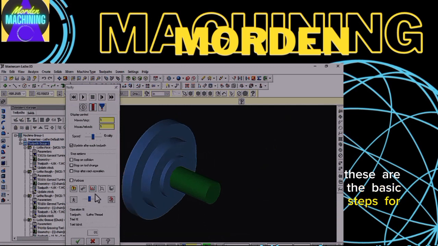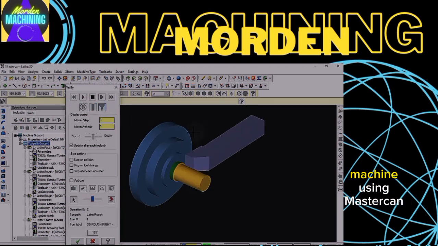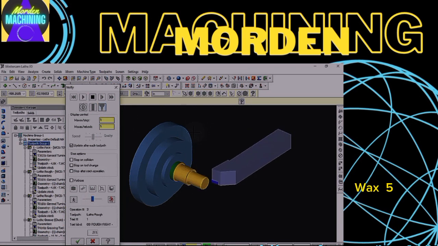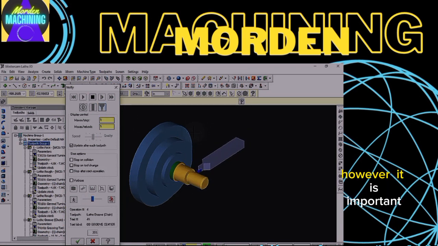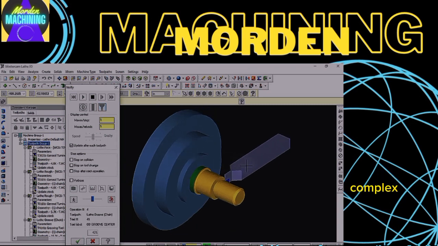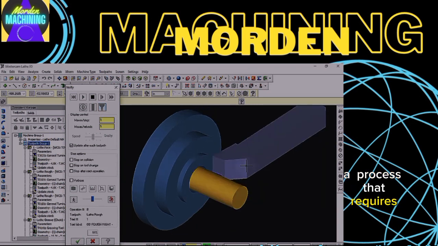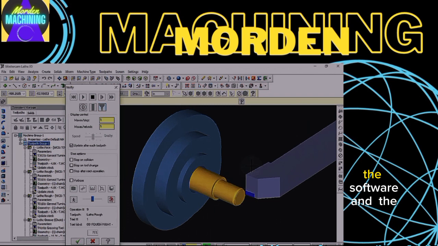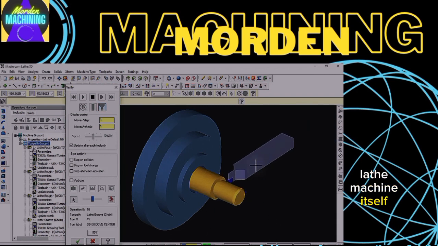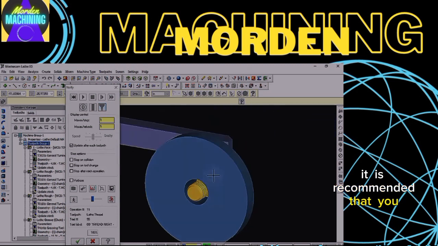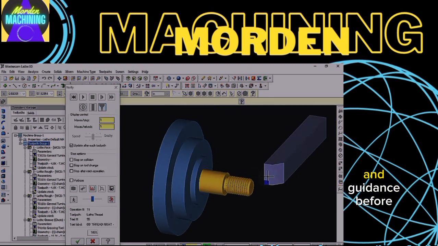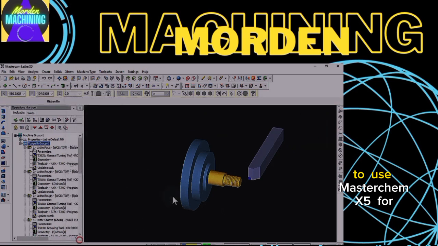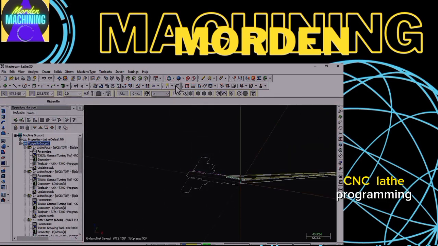These are the basic steps for drawing and programming a part for a CNC lathe machine using Mastercam X5. However, it is important to note that this is a complex process that requires a deep understanding of both the software and the lathe machine itself. It is recommended that you receive proper training and guidance before attempting to use Mastercam X5 for CNC lathe programming.